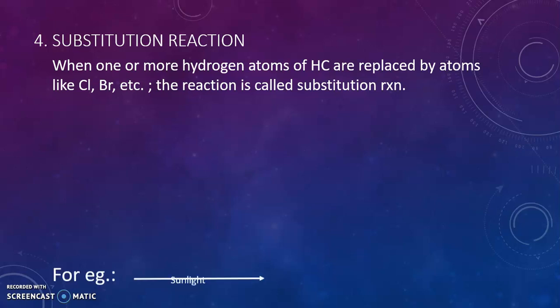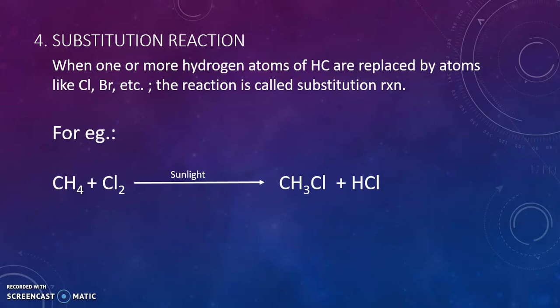Let us take up one example. In this example, the reactant is methane, which is reacted with chlorine. The reaction between these two takes place in presence of sunlight. There are 4 hydrogen atoms in methane, one of which is replaced by one chlorine atom.